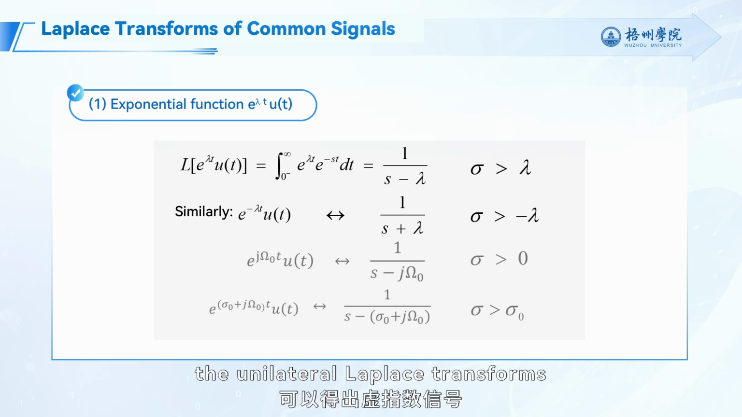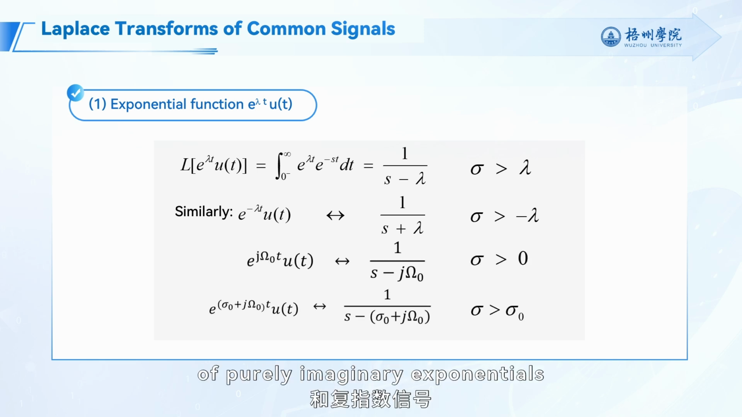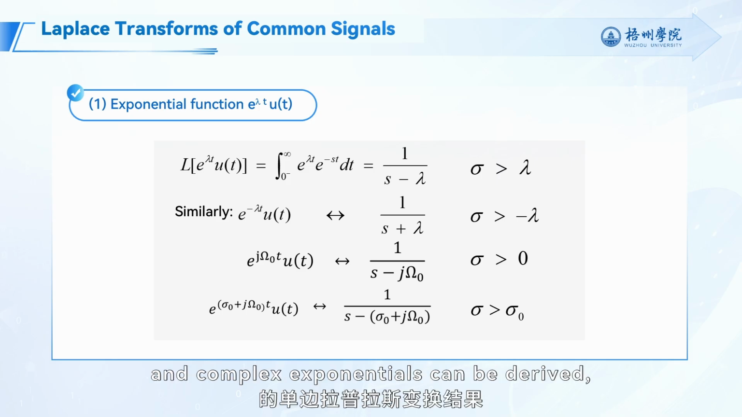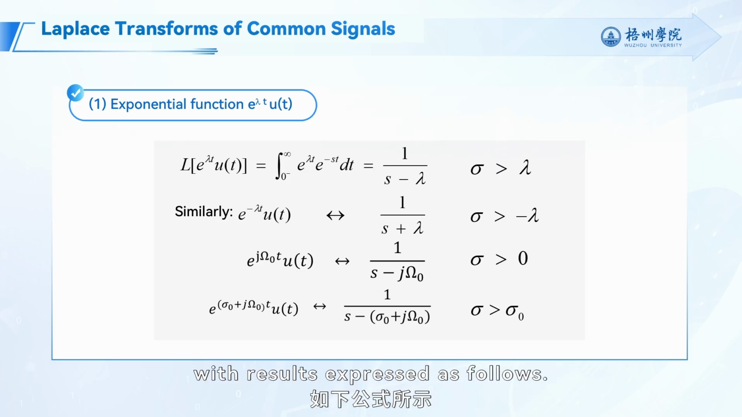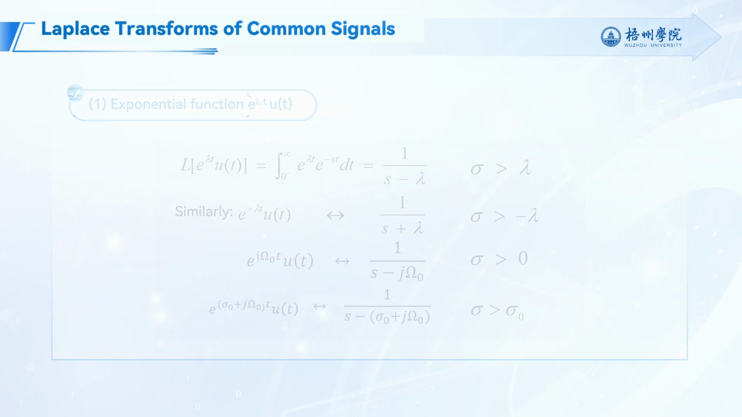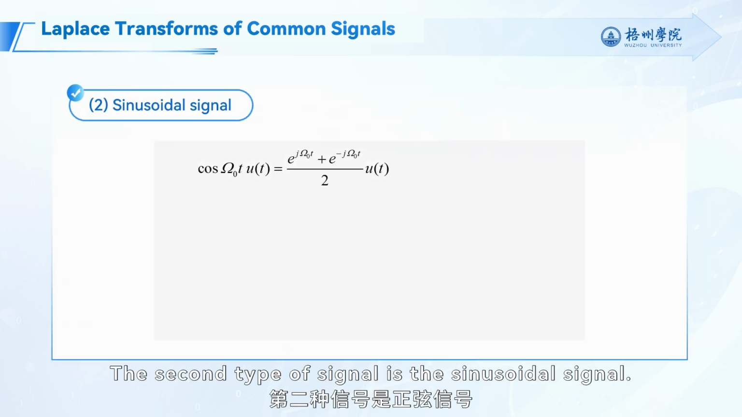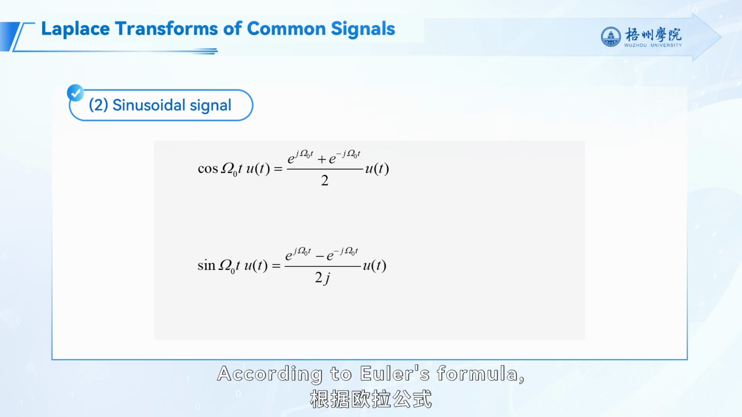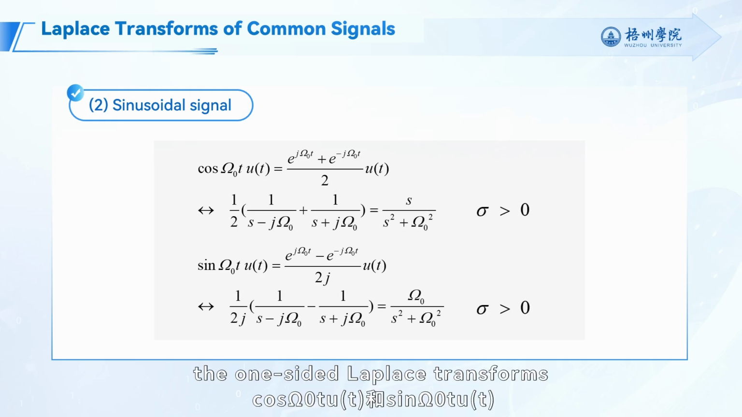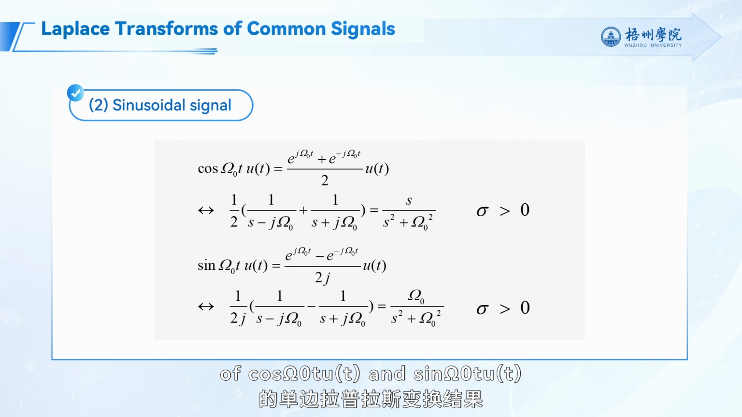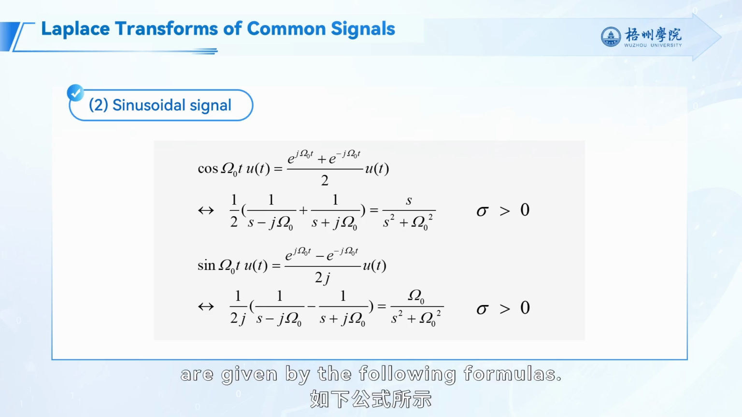In the same way, the unilateral Laplace transforms of purely imaginary exponentials and complex exponentials can be derived, with results expressed as follows. The second type of signal is the sinusoidal signal. According to Euler's formula, a sinusoidal signal can be expressed in terms of complex exponentials, and we have already derived the one-sided Laplace transform for such exponentials. Based on this, the one-sided Laplace transforms of cosine omega 0 t times u(t) and sine omega 0 t times u(t) are given by the following formulas.